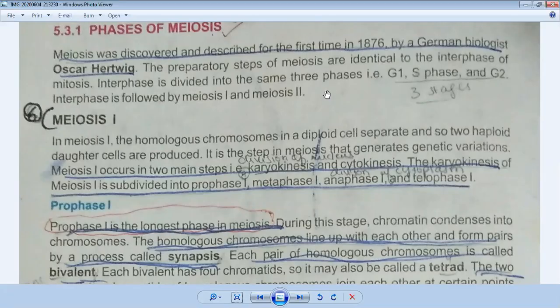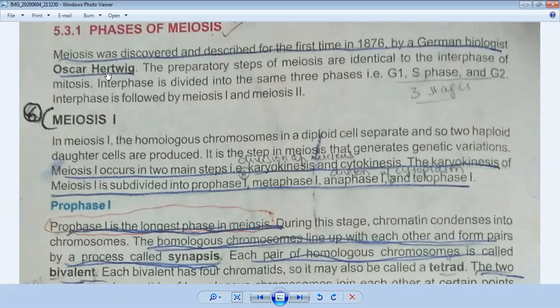Okay, discovery of meiosis. Meiosis was discovered and described for the first time in 1876 by a German biologist, Oscar Hertwig. Oscar Hertwig, you have to underline it. This is important for MCQs. First of all, he discovered meiosis.